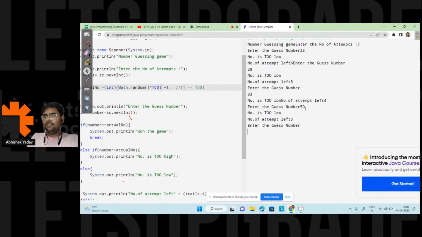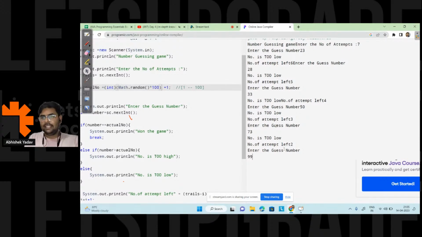So guys, you have to give the answer in the first attempt itself. So the number of attempts left is 3, and again the number is too low. So that means our number is between 51 to 100, right? Anyone? 51 to 100. No one? Oh, Sonu is saying 73. Let's take 73 here. Again the number is too low.